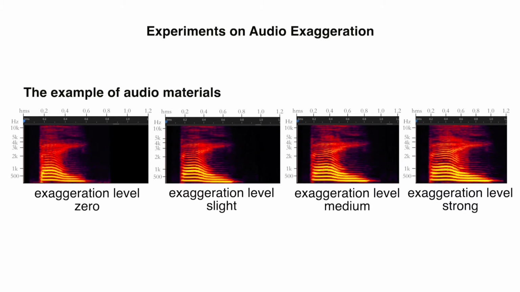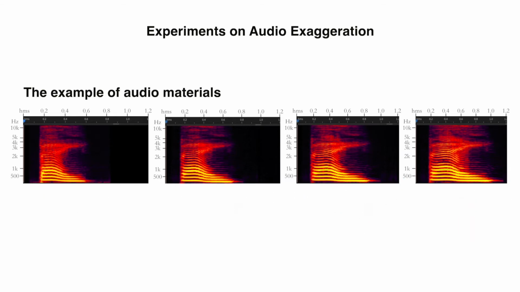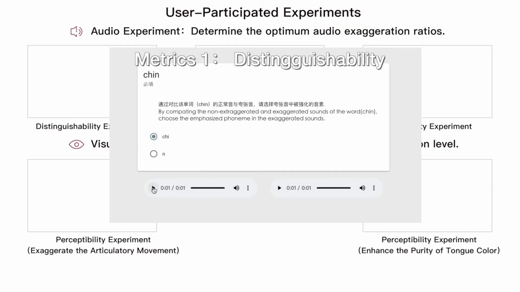In the audio experiment, to determine the optimal audio exaggeration ratios, we synthesize 800 speeches with different exaggeration levels, including 0, slight, medium, and strong, as test materials. Distinguishability rate indicates whether a listener can easily distinguish the exaggerated phonemes in the exaggerated audio.